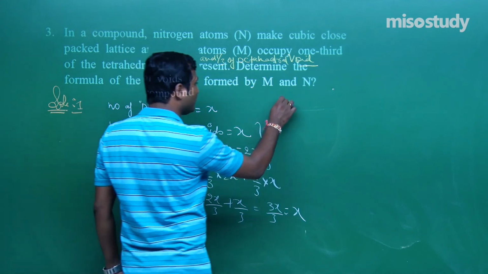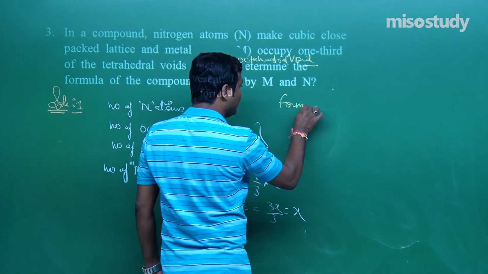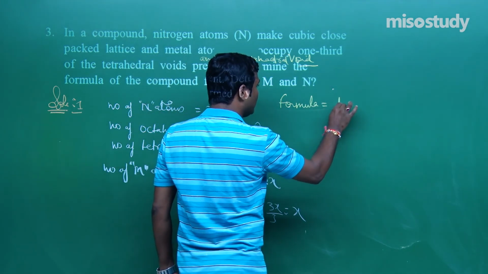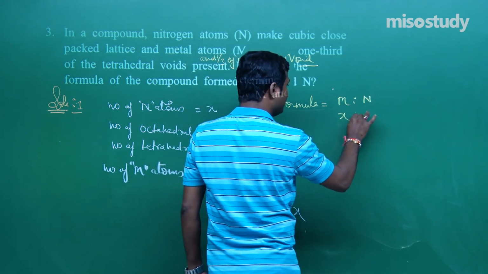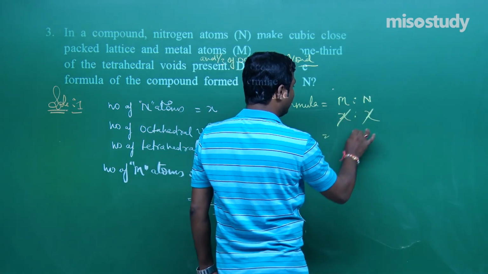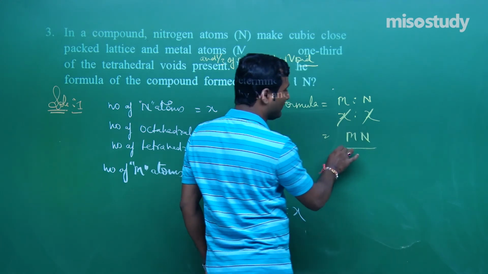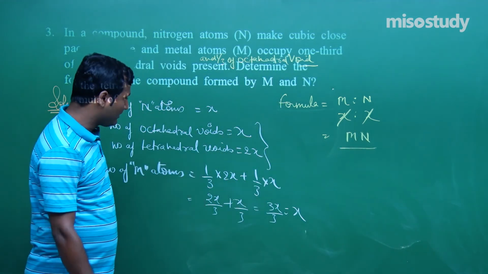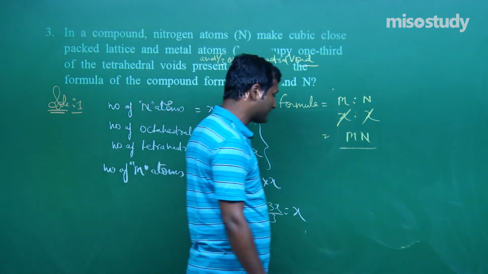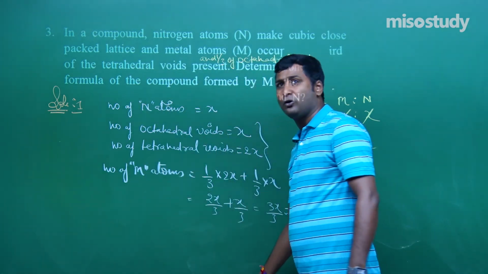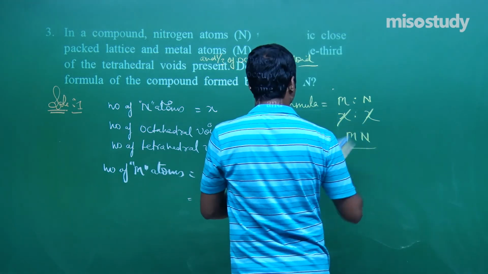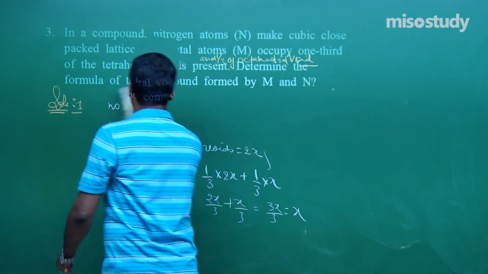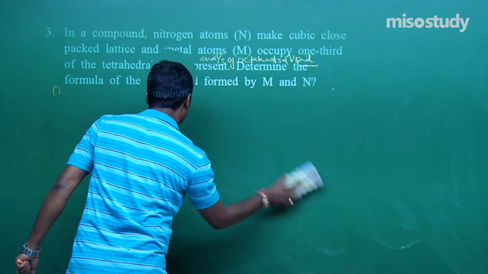Now what will happen in this case, my friend? That is the formula, M into N, that is x into x. The formula here is MN. Again I am repeating, if you change the pattern, it doesn't matter. We have to follow the similar trend and you can easily solve the questions, my friend. Wait for a moment, let me check the things.